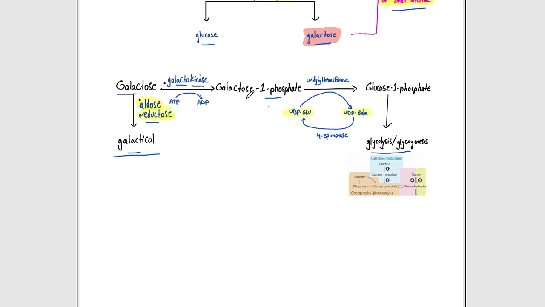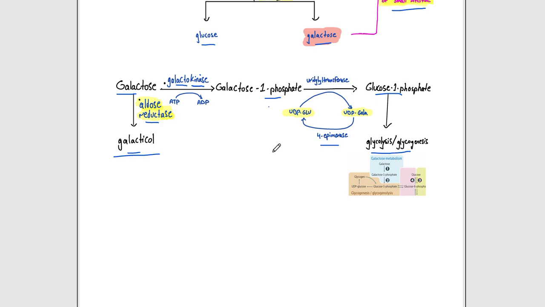Once we have the galactose 1 phosphate, it will be converted to glucose 1 phosphate via uridyl transferase, also called galactose 1 phosphate uridyl transferase. They use UDP glucose, which is converted to UDP galactose. And if we want to convert it back to the UDP glucose, we use the 4-epimerase. By that we have the glucose 1 phosphate, which can be used further in glycolysis or glycogenesis.